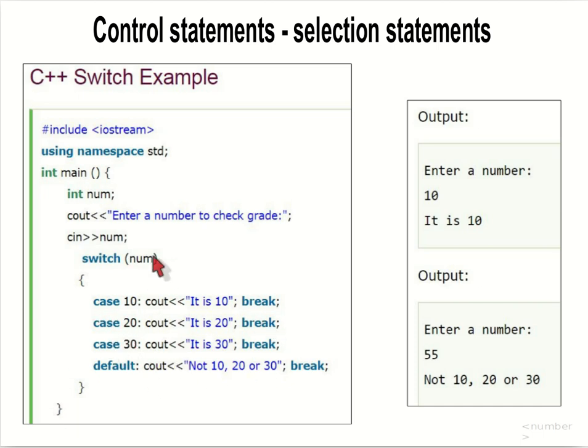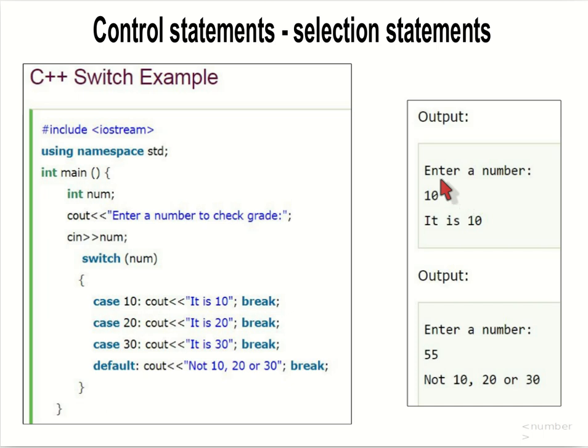If num is equal to 30, then it will produce the output 30 and break from it. If none of these cases are matched, then it will produce the output, not 10, 20 or 30, and it will also break from the switch. Let's get an output here.